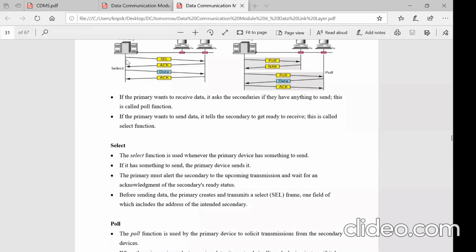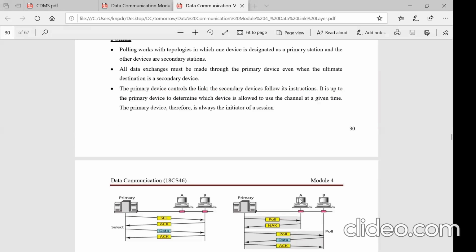In the select, if the primary has to send data to any secondary, it is the select function that you have seen in the previous class. And when any secondary is ready to send data to the primary, then the primary uses a poll function, meaning it polls who is ready to send the data. But the polling will be done in order only. So if there are 3 stations, first A, then B, then C are polled.